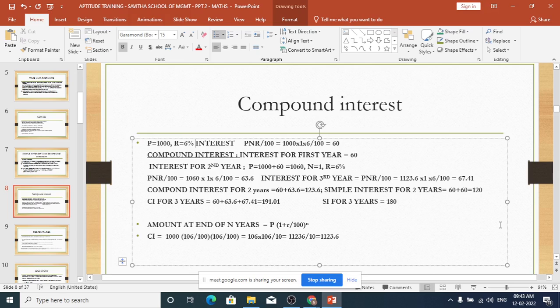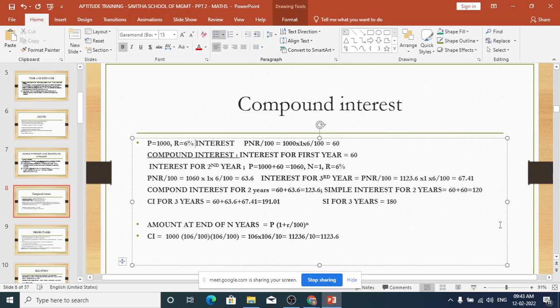Right? So compound interest for 2 years will be 60 rupees for the first year and 63.6 for the second year. So that is 123.6 rupees for the 2 years. If you take simple interest for 2 years, it is 60 plus 60, 120. That's all.